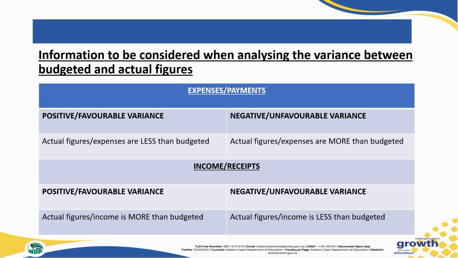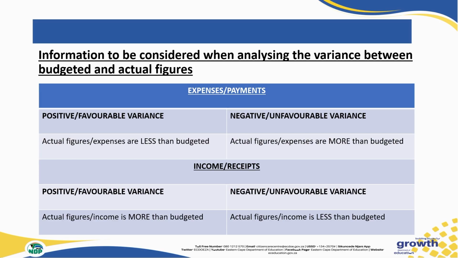For example, if you look at the telephone account, when we look at the negative or unfavorable variance, if we have planned to spend 1,000 rand a month on telephone expenses, but now we've spent 2,000 rand a month, then we need to investigate the reason for that negative variance.